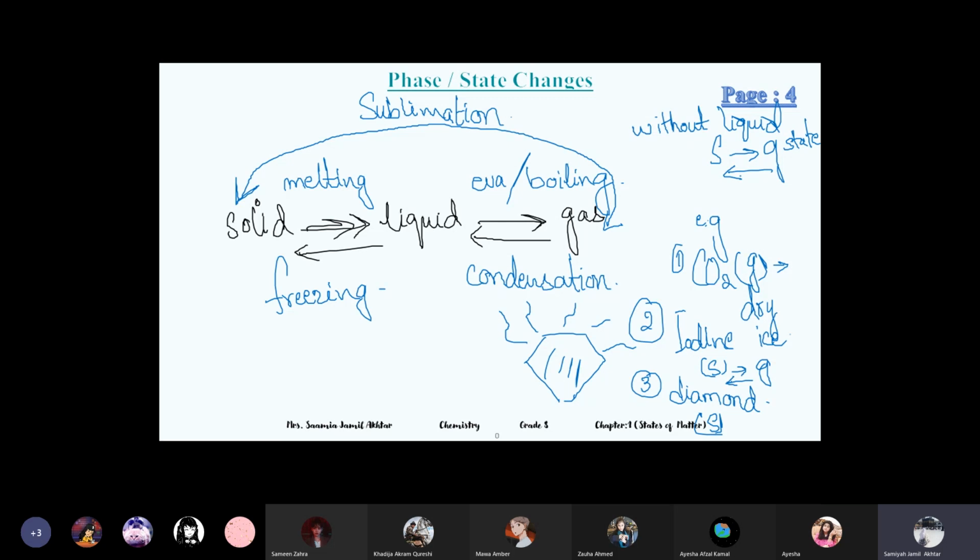Like gas attraction: between gas particles there is a force of attraction, but it is so small that we can neglect it. We say there is no force of attraction between gas particles.